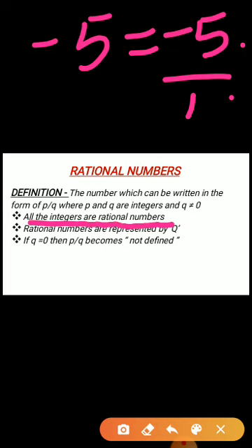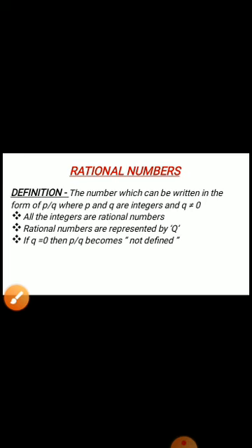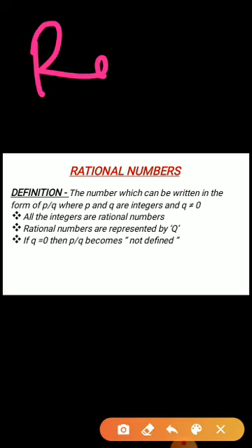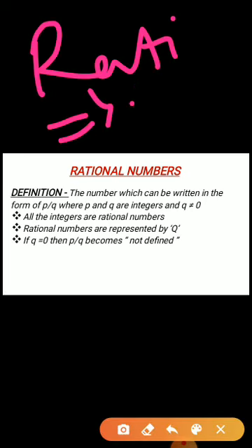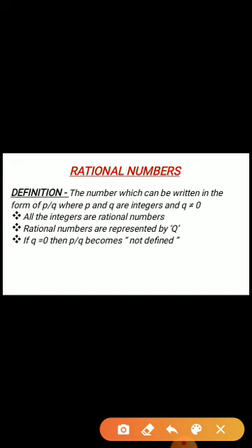Then what can you say? Are all rational numbers integers? My question is whether rational numbers are integers. Think over it. 1 by 2 is a rational number, yes.